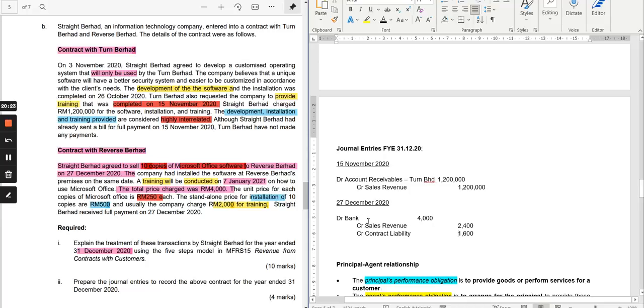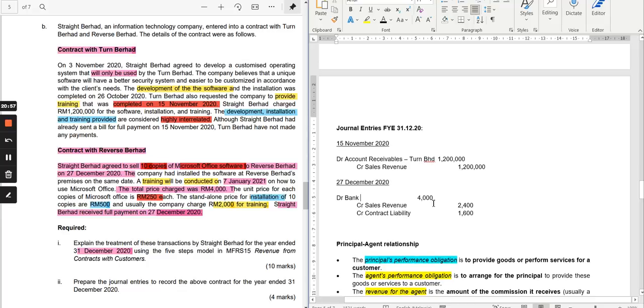For the second contract, you will see that there are no accounts receivable because the full payment was received before the year end. So when full payment was received, this is a cash sale for the first two performance obligations, which is to debit bank 4,000 for the total transaction price.